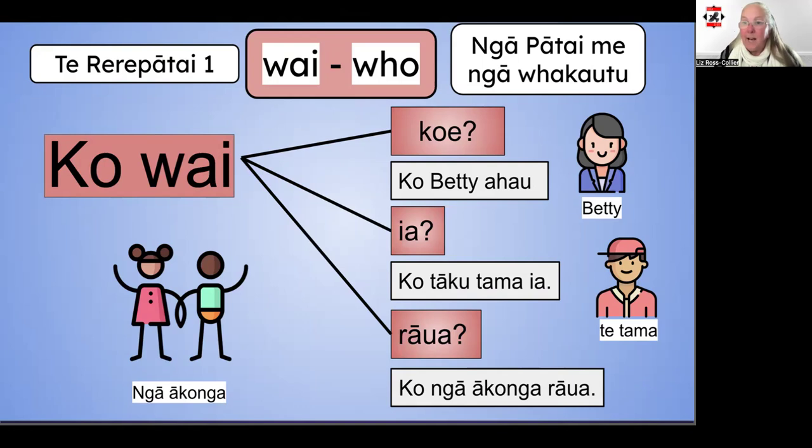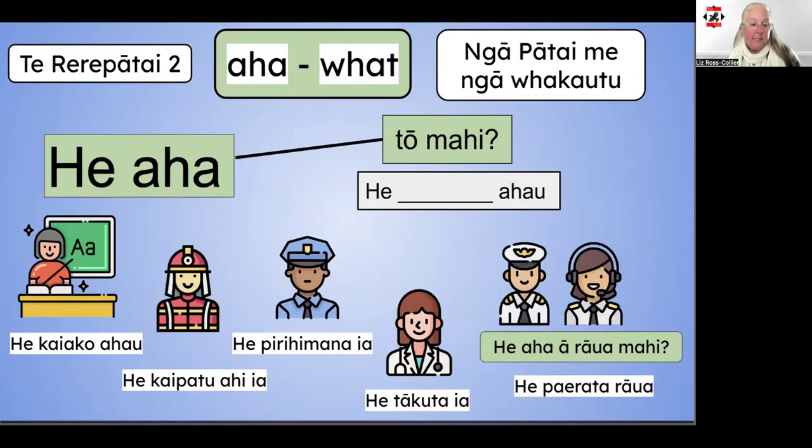Next up, he aha. The second tūpatai is aha. The first question sequence I'm going to talk about to ask a what question starts with the kupu he. Here's the first example. He aha tō mahi. What is your job? The same rule applies that we talked about with ko wai.